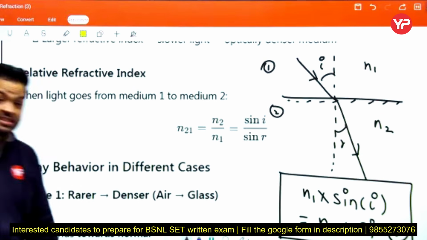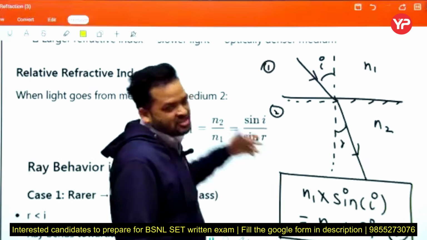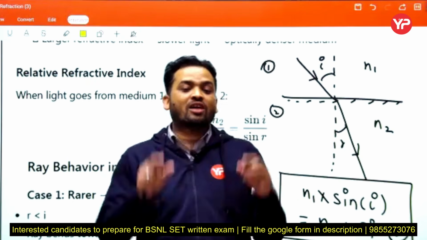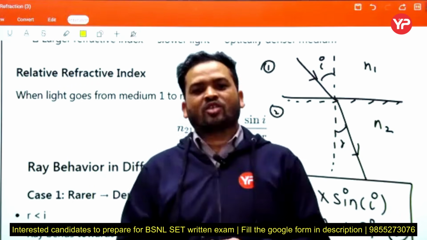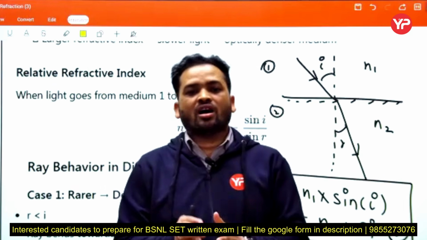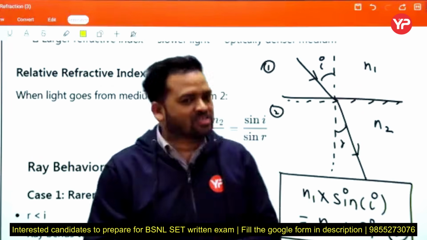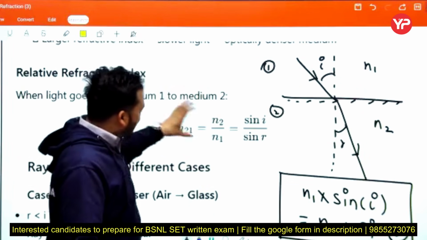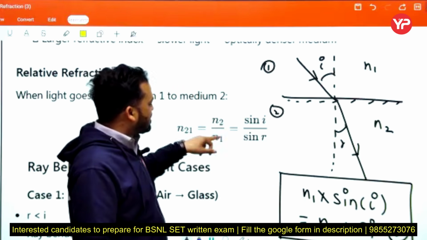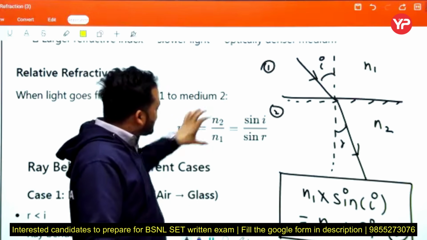Yes beta, constant. That's why the ratio of sin I and sin r is constant, because every medium has a fixed optical density, or we can say each medium has a finite value of refractive index. That's why when we use Snell's law, n2 upon n1 or n1 upon n2, when light travels from 1 to 2, this value is fixed.